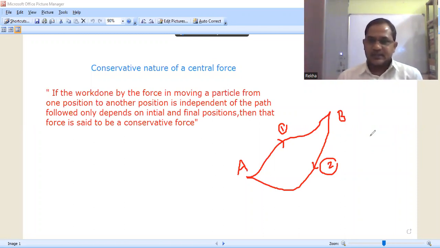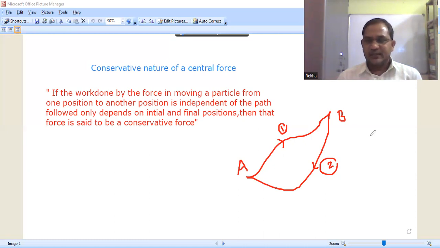Hello viewers, in the present class I am going to discuss the topic conservative nature of the central force. So let us first define the central force. The force which always acts towards or away from a fixed point and whose magnitude always depends on the distance of the particle from the fixed point is called a central force.